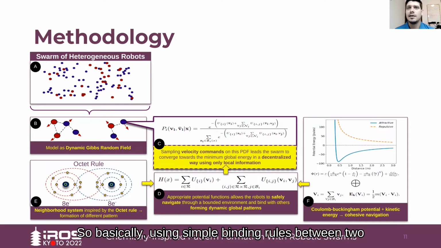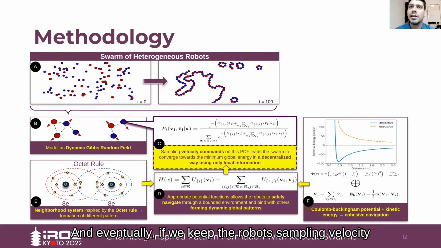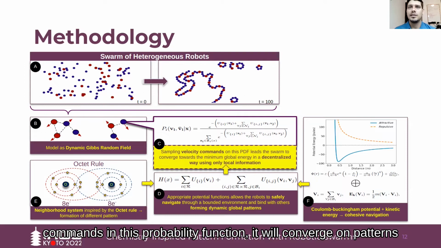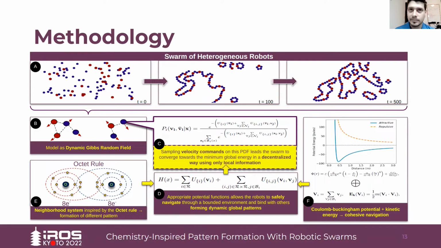So basically, using simple binding rules between two atoms, we can select the robot's neighborhood to form different patterns depending on these rules. And eventually, if we keep the robots sampling velocity commands in this probability function, it will converge on the patterns, and these patterns are dynamically moving in the environment.